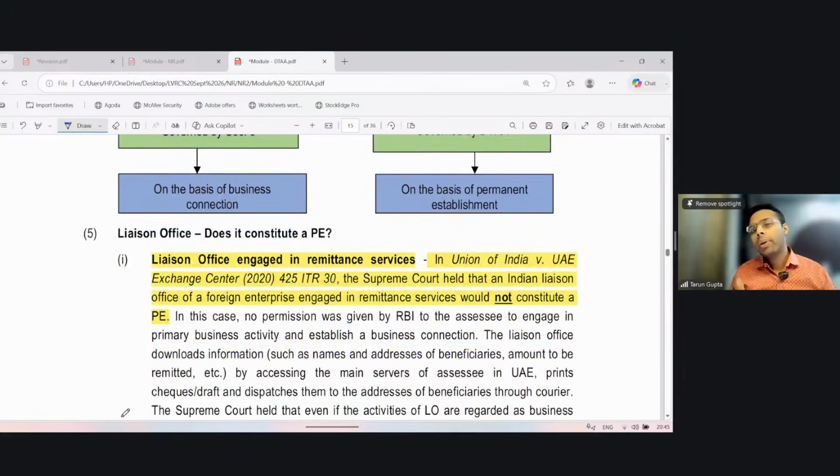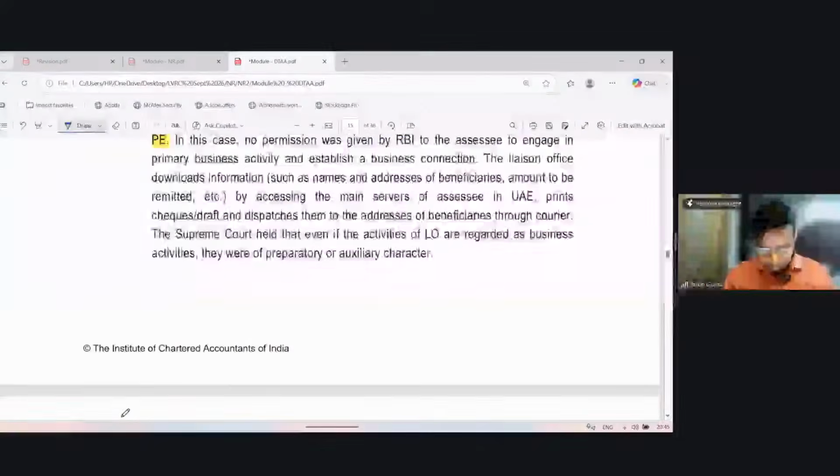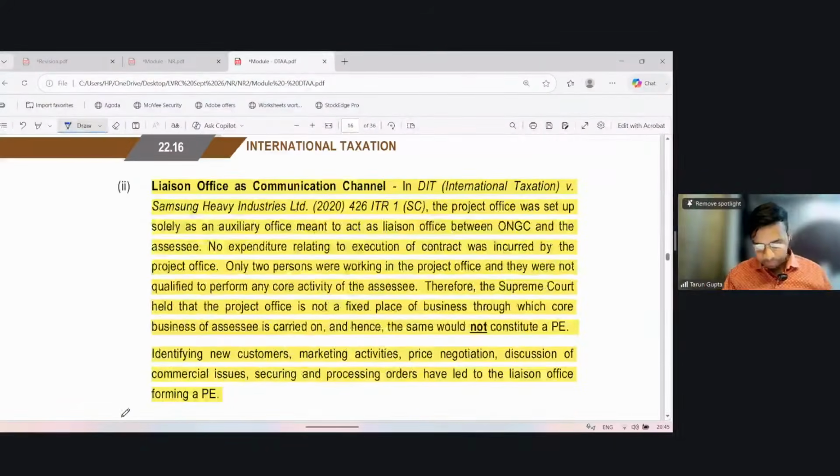Now, liaison office. So what is a liaison office? Liaison offices are only there as a communication channel. They don't do any other activity. Their activities are held to be very auxiliary. So what they do is that they only act as a communication channel between the foreign parent and India. Right. But this is as per paper. Actually, they are doing more. So if they are doing only this much, they will not constitute a PE. So if a liaison office is only acting as a communication channel, then it will not constitute a PE.